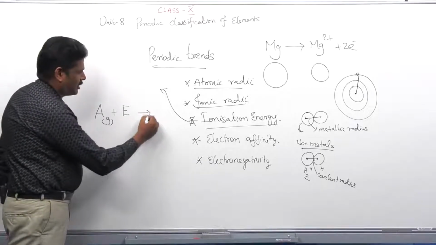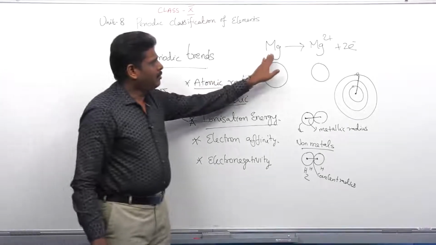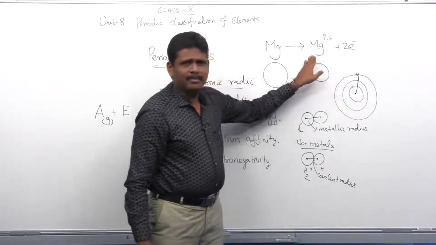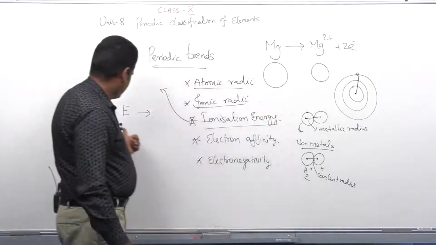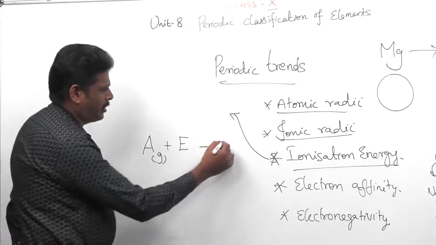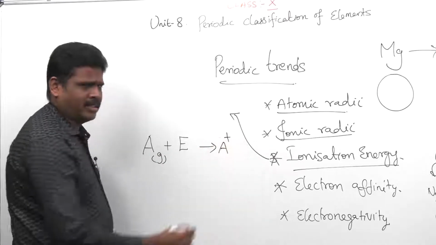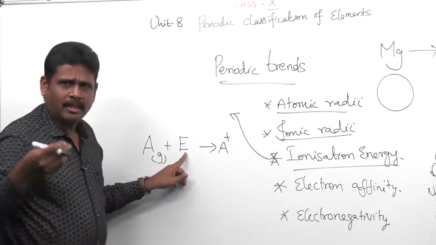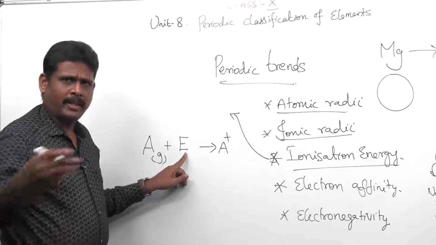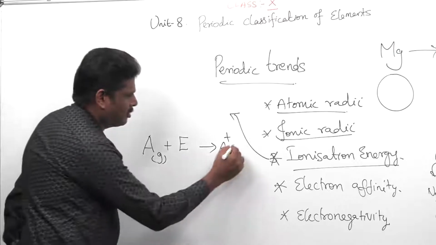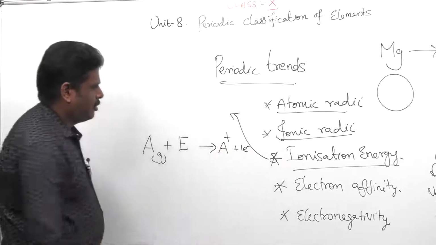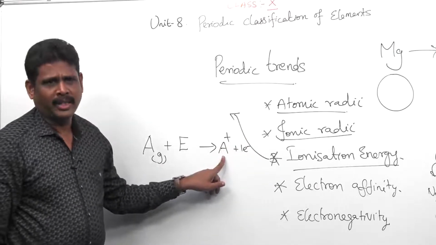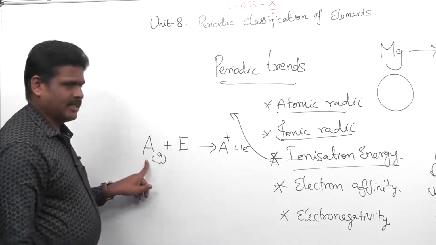As I told earlier, when an atom loses an electron, it becomes a cation. So, A will become A plus. I am supplying minimum energy to remove an electron to form a monopositive cation from the isolated gaseous atom.